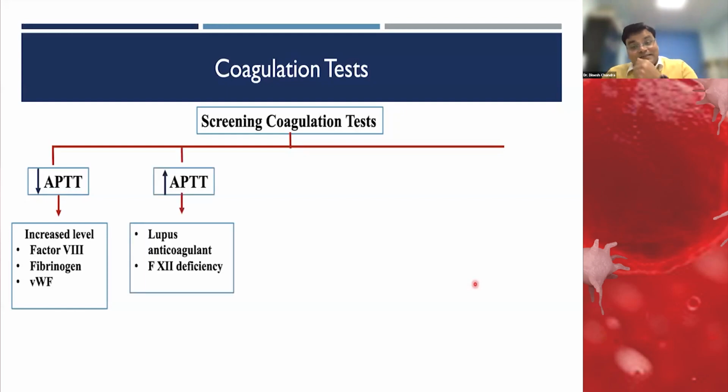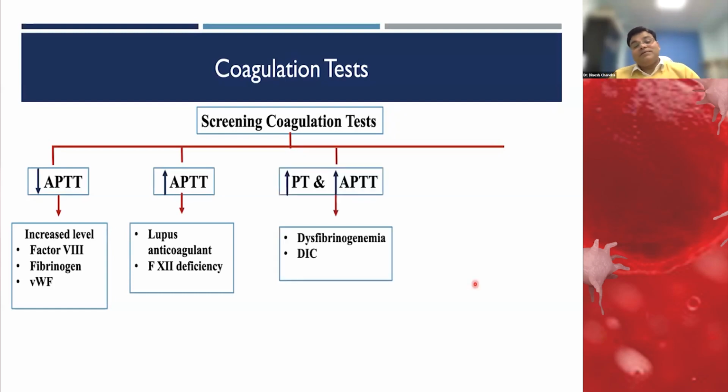If the APTT is increased and there are no acquired causes for it, then we can think of whether it is a patient with lupus anticoagulant or factor 12 deficiency, because they are also associated with increased thrombosis.